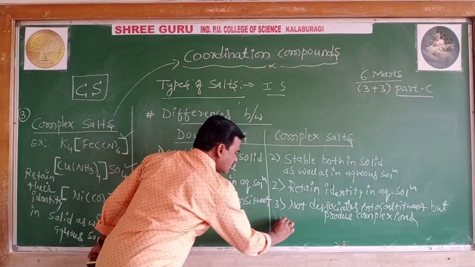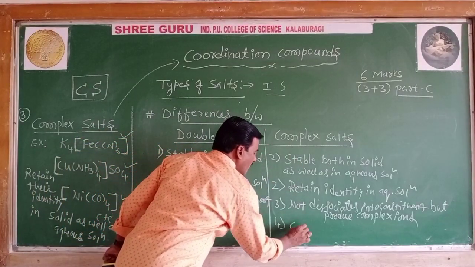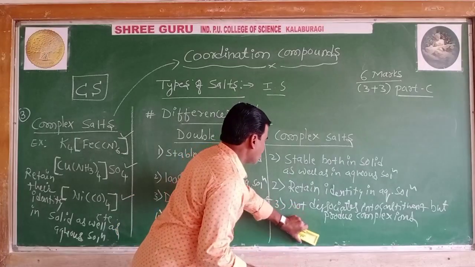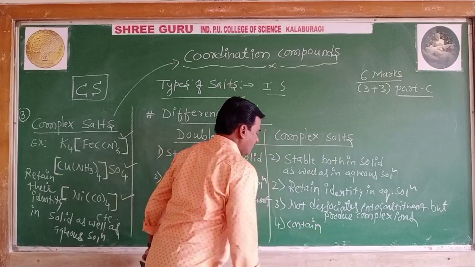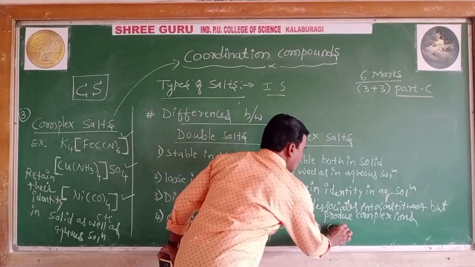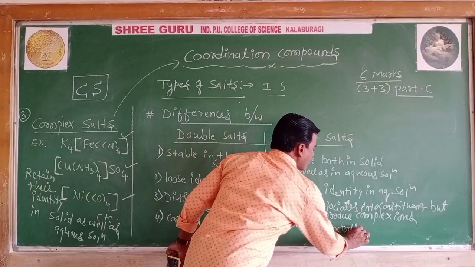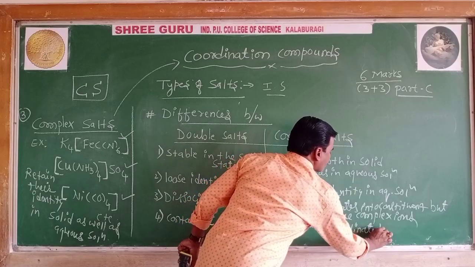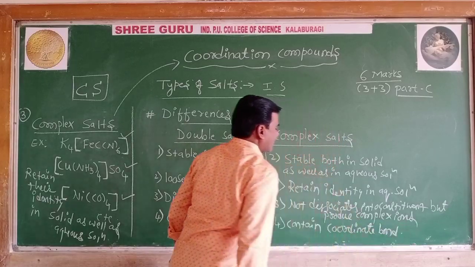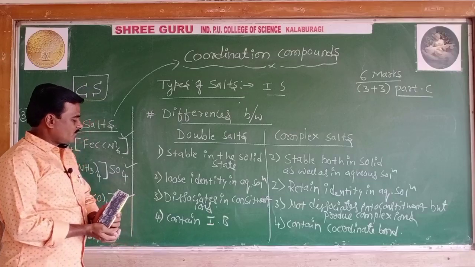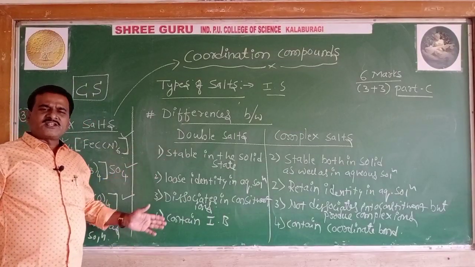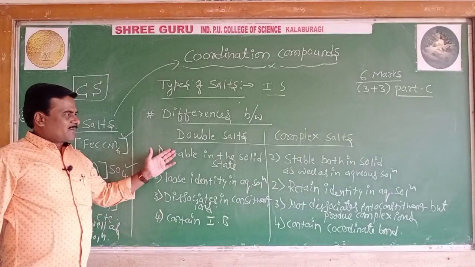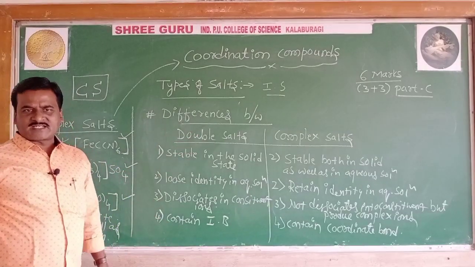Regarding the complex, complex salts contain coordinate bonds. So these are the important differences between the double salts and the complex salts.